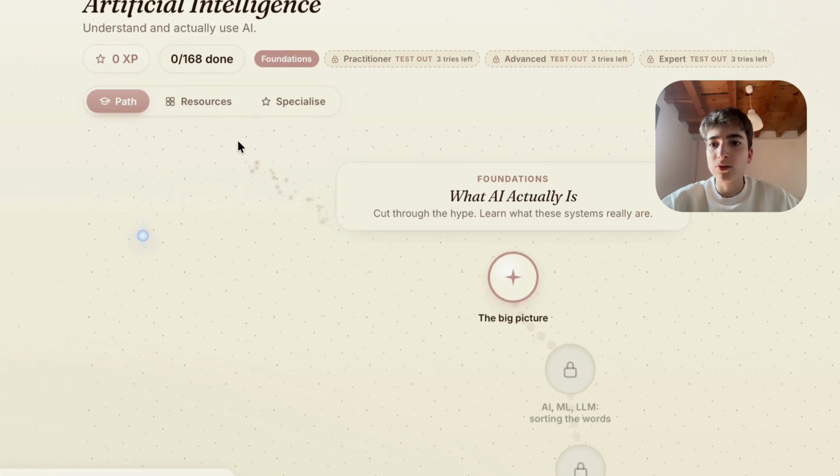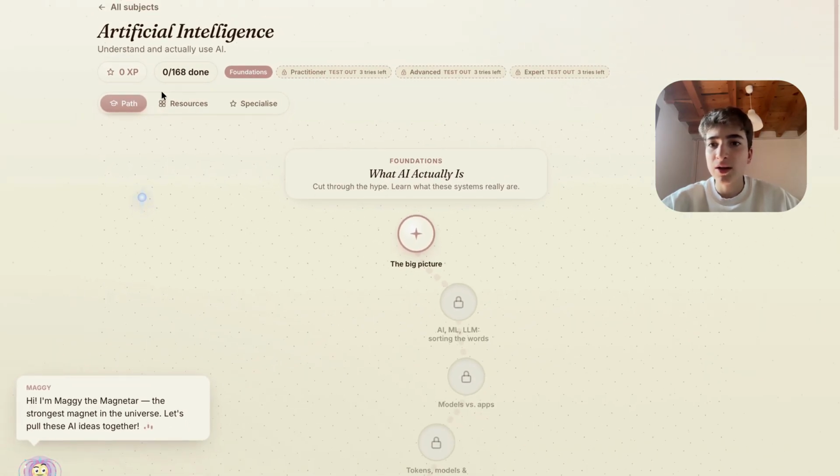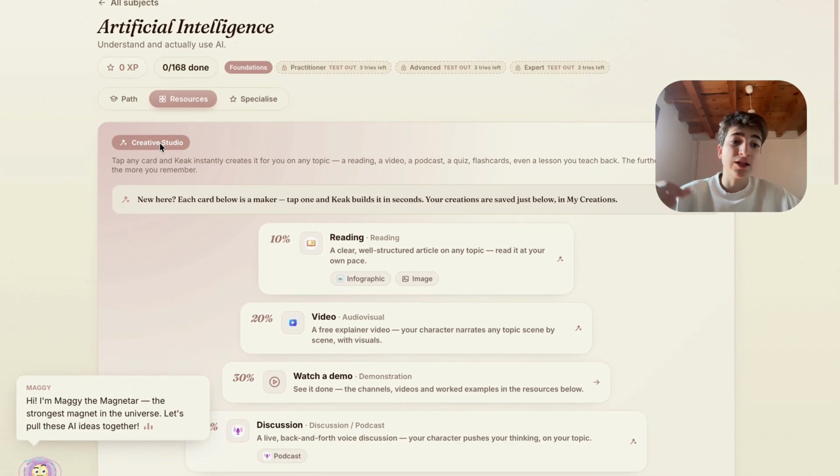For example, I've been using Maggie the artificial Magnetar, intelligence the strongest one, magnet and in in the universe. resources, Let's you pull have these this AI creative ideas studio together.